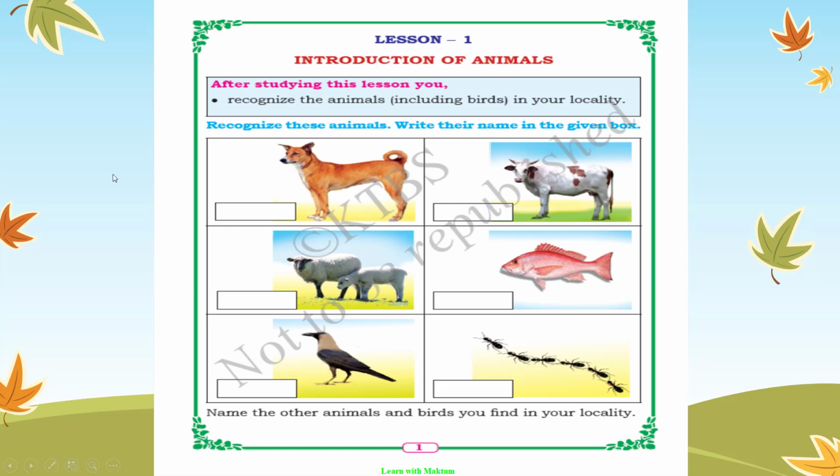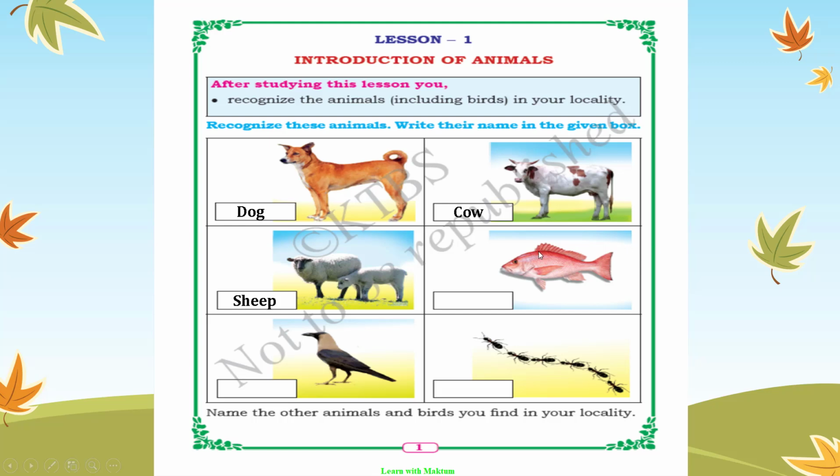First animal is what? It is dog. D-O-G. Dog. Second animal is cow. C-O-W. Cow. Third animal is sheep. S-H-E-E-P. Sheep.